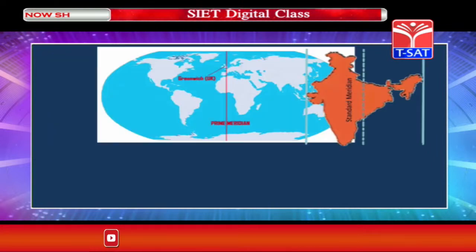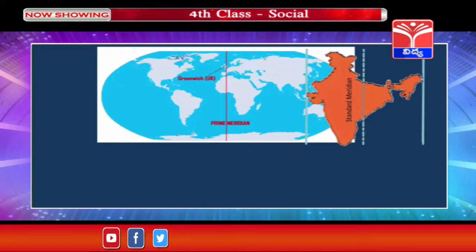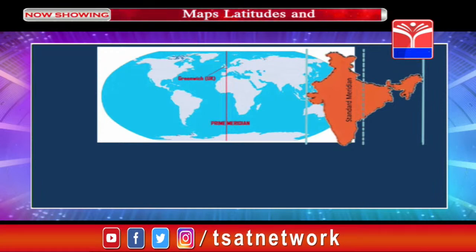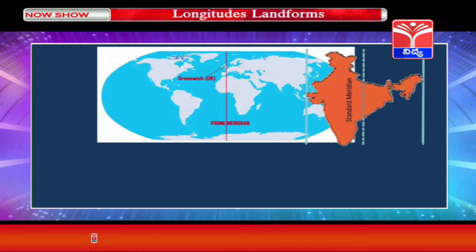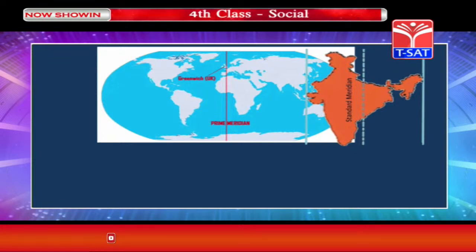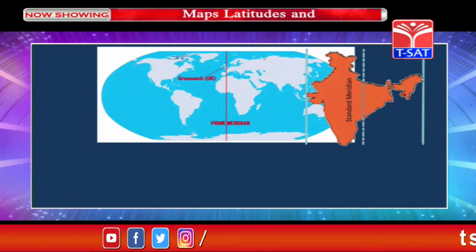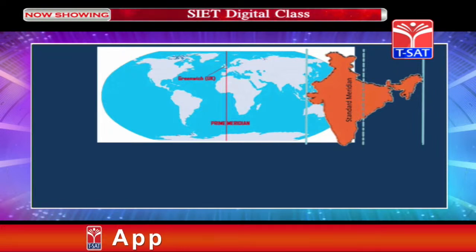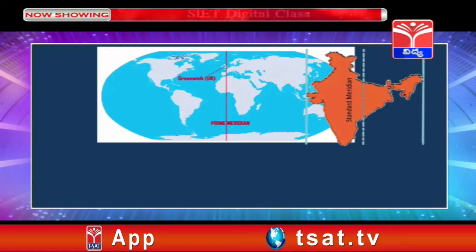and it is followed by the whole country. Children, in this image you can see that the line marked in red is the Greenwich meridian, that is the prime meridian, and the line marked in green is the standard meridian. So, there is a 5.5 hours difference between the Greenwich meridian and the Indian standard meridian. So, there is a 5.5 hour difference between Greenwich Mean Time and Indian Standard Time. Indian Standard Time is 5.5 hours ahead of Greenwich Mean Time.